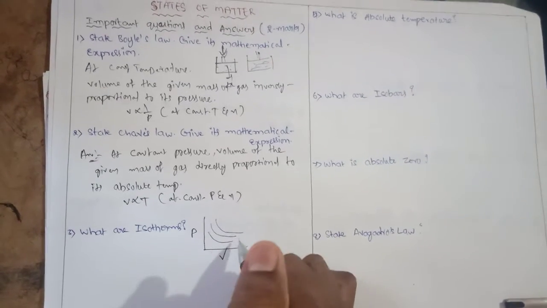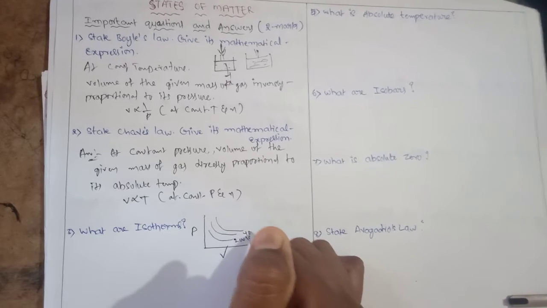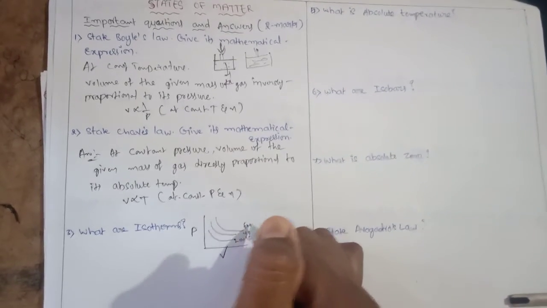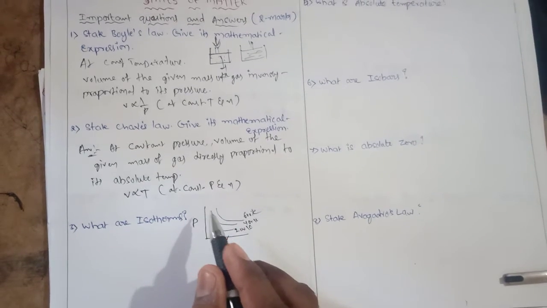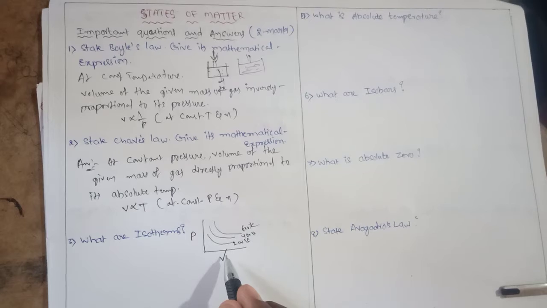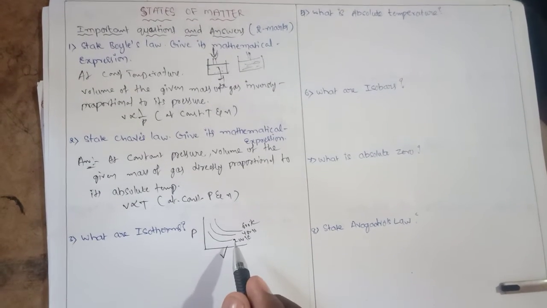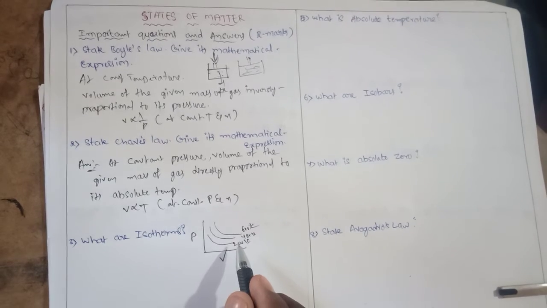This is at 200 Kelvin, this is 400 Kelvin, this is at 600 Kelvin. Isotherms are nothing but the graph drawn between pressure versus volume at constant temperature. This is called isotherms.